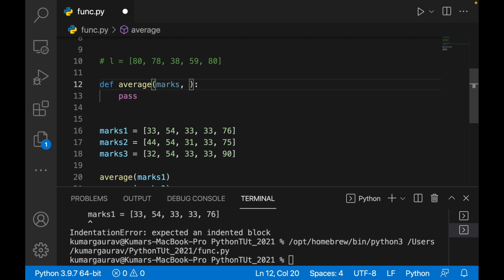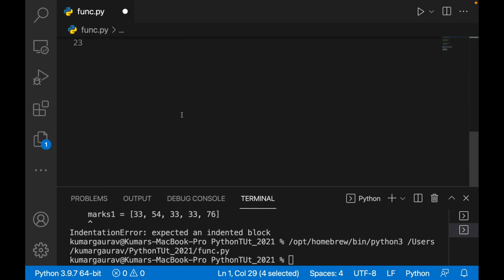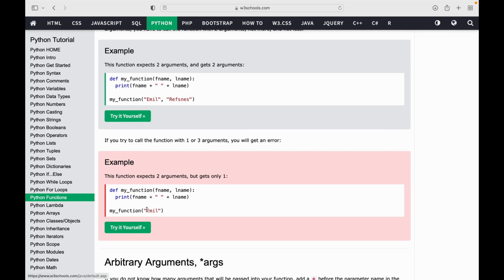So you can give anything, marks, and for example, in any of the functions where we had written some n, or you want to give m, or you want to give x, anything you can give over here. But you have to define that thing in this function, and then while calling that function you have to give the argument, 3 number arguments. So like that, these are the functions guys.